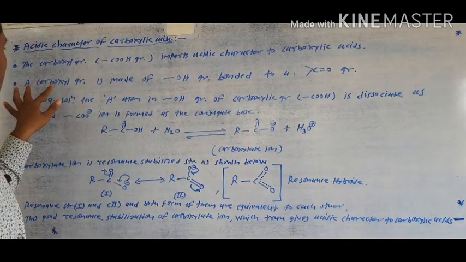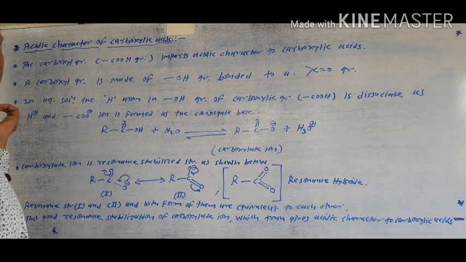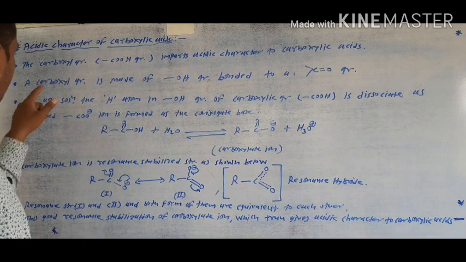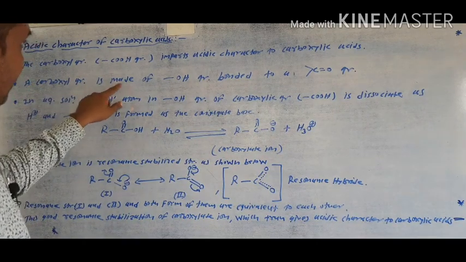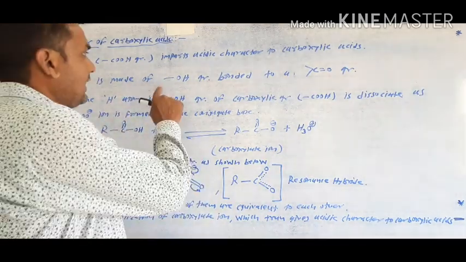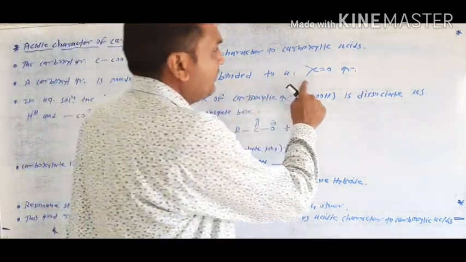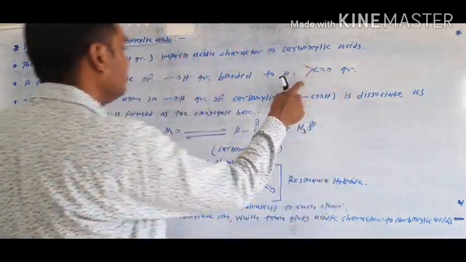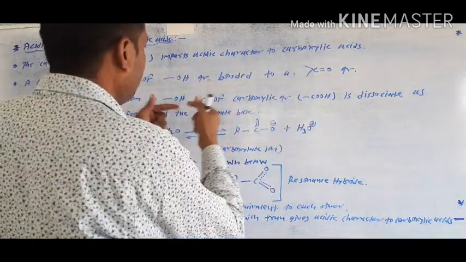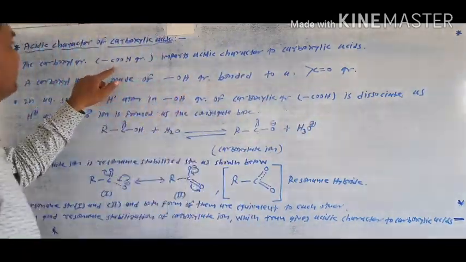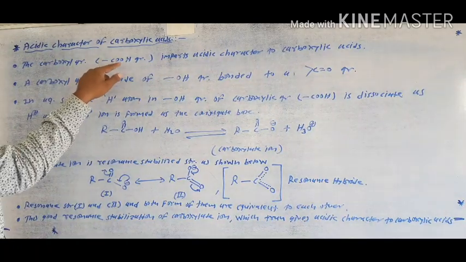The carboxylic group is made from a hydroxyl group bonded to a carbonyl group. The hydroxyl group and carbonyl group are bonded to each other, giving the -COOH group.